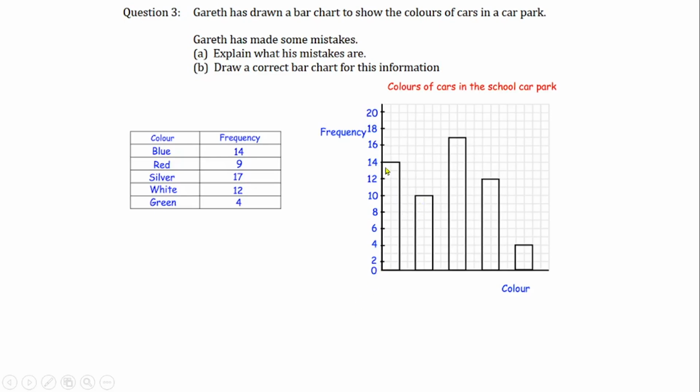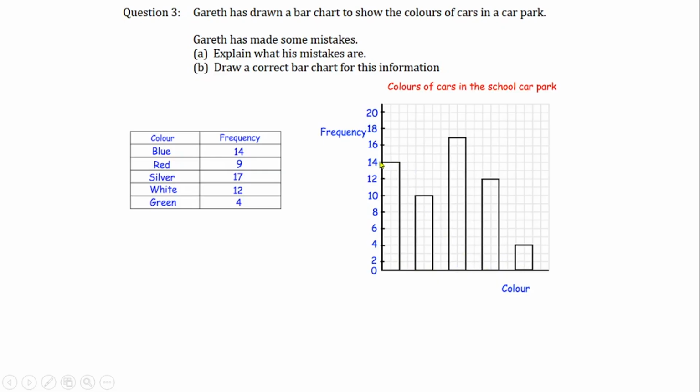Then let's look at the bars as well. 14, which is the bar, is correct. Then there is equal space between the bars, which is correct. If you look at it, one line in between them, and one line between them, that's correct. And the width of the bars is the same as well. They are constant. That is correct in that case.